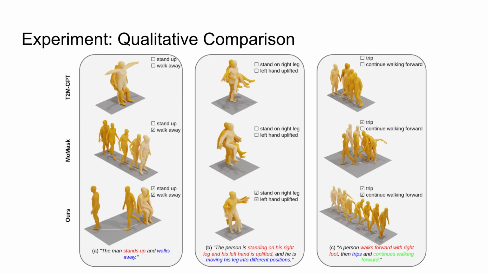We also present some qualitative comparisons here. As we can see, for descriptions containing multiple segments, our method effectively captures segment-level details, generating motions that are both natural and consistent with the textual descriptions.